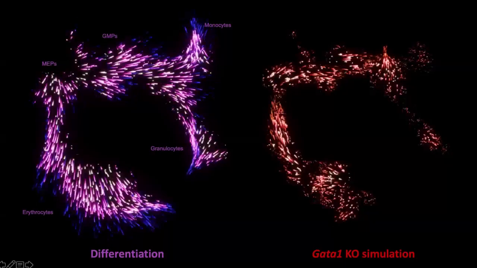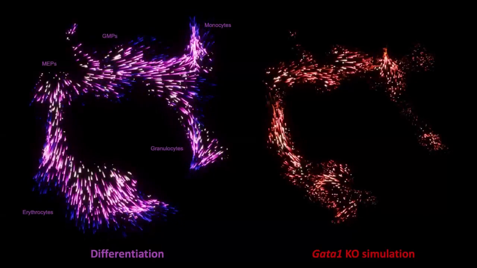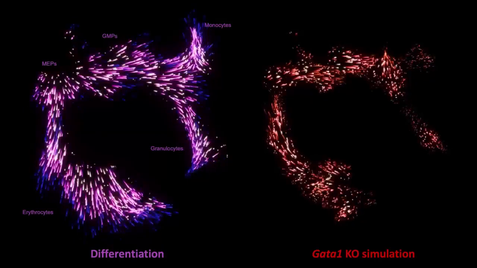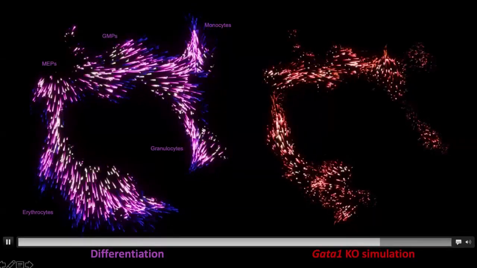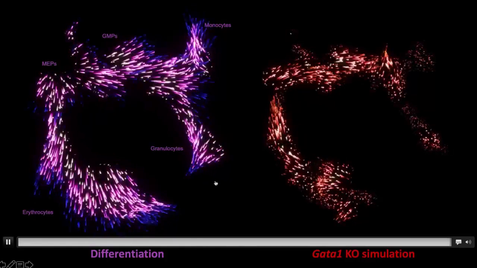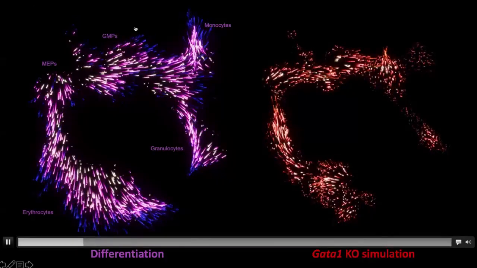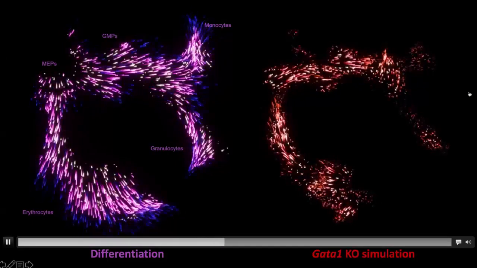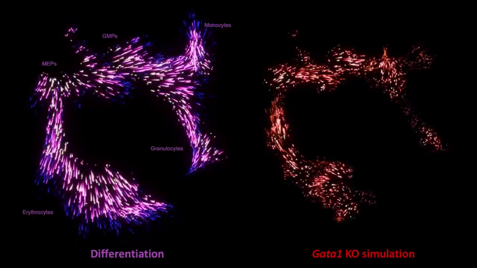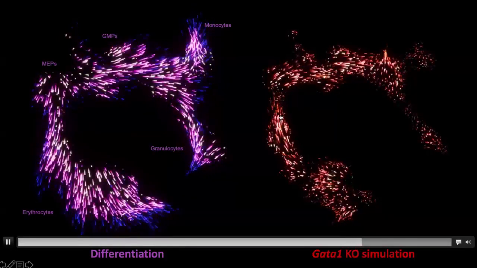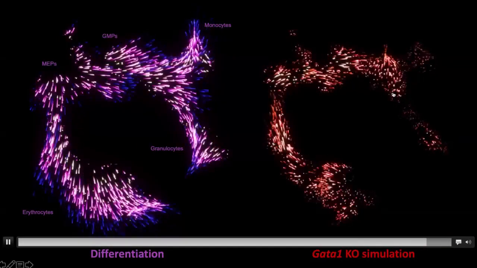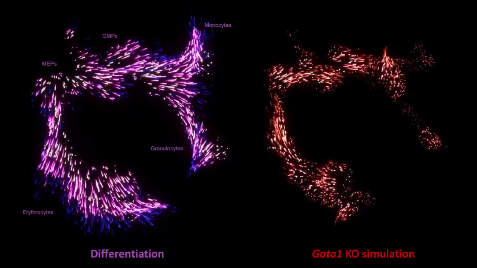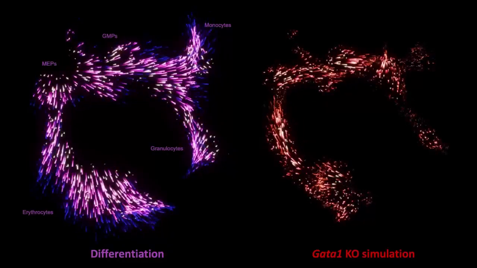So we've been playing around recently with how to visualize these simulations, just so we can get some idea of what's happening with the simulated knockouts. So on the left here is the pseudotime, a dynamic pseudotime of differentiation from progenitors into monocytes, granulocytes, and erythrocytes. And on the right, we have the GATA1 knockout simulation from CellOracle, and we see that erythrocyte differentiation is being blocked, as is granulocyte differentiation, which agrees with previous publications, which is another good sanity check for CellOracle.